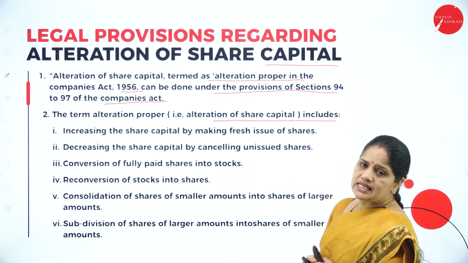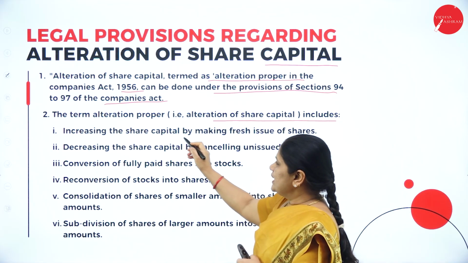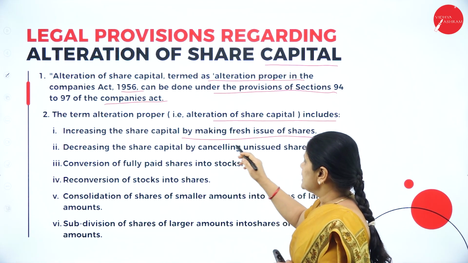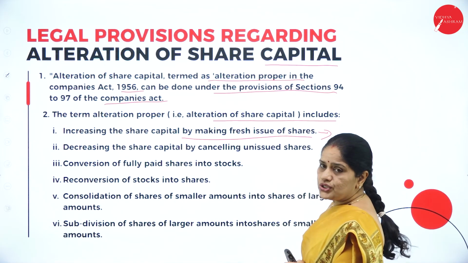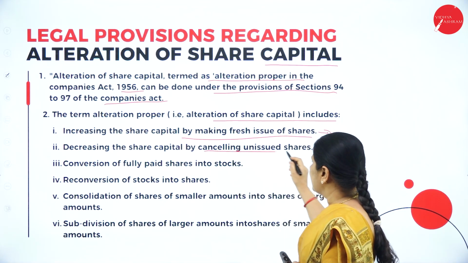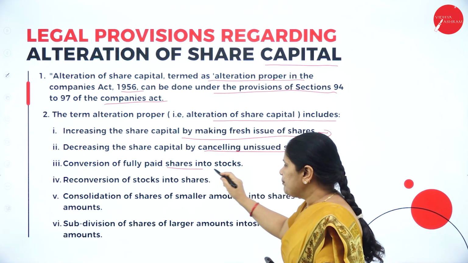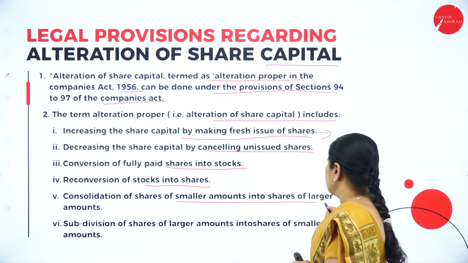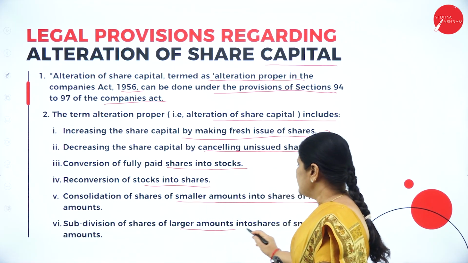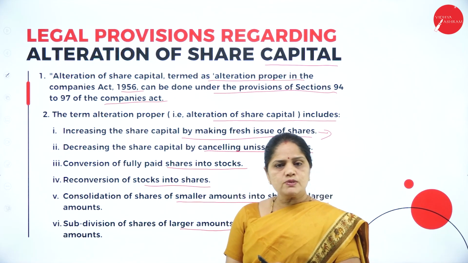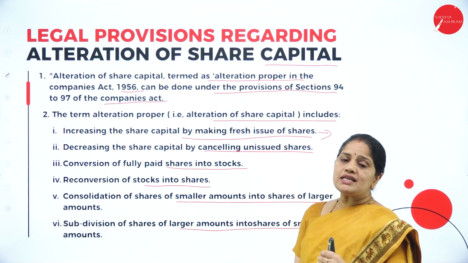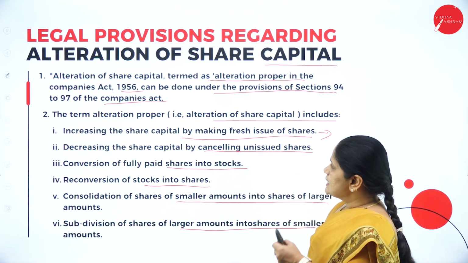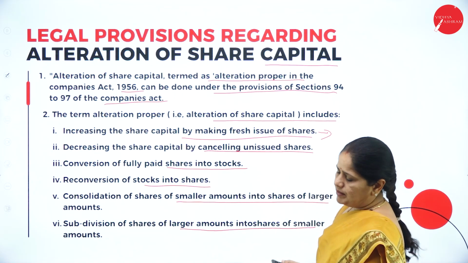So whatever I had discussed in the first slide, we are rewriting the provisions of the Companies Act of 1956. So increasing the share capital by making a fresh issue of shares, decreasing the share capital by cancelling the unissued shares, conversion of fully paid shares into stock, reconversion of stocks into shares, consolidation of shares of smaller amount into shares of larger amount, subdivision of larger amount shares into smaller amount shares. So this is a repetition of the previous meaning of the alteration of capital. So these are the provisions under which the alteration can be done.